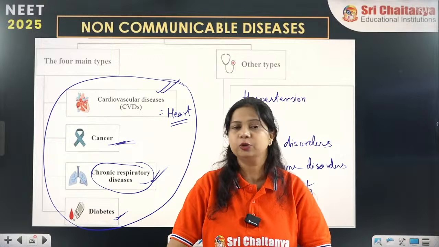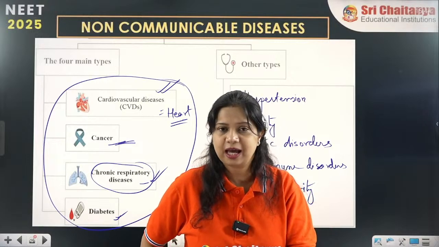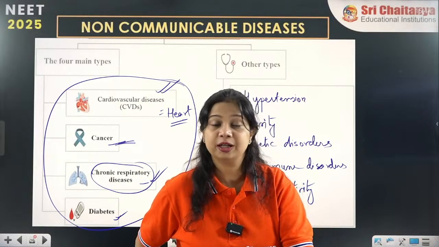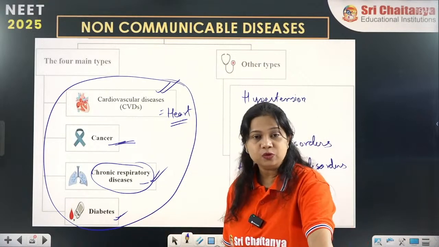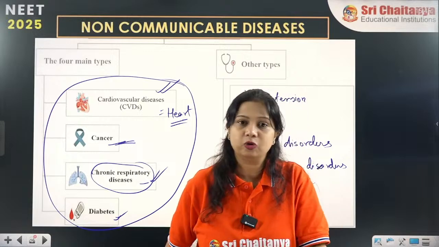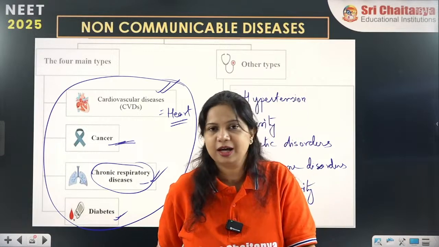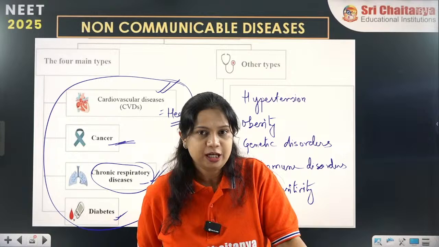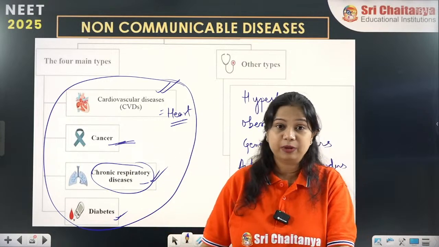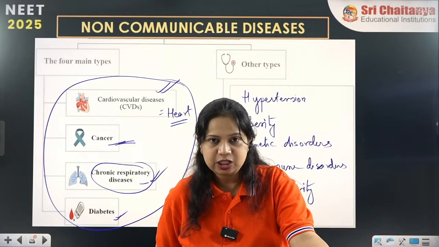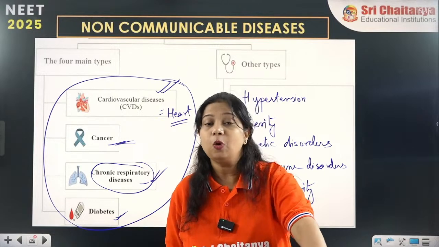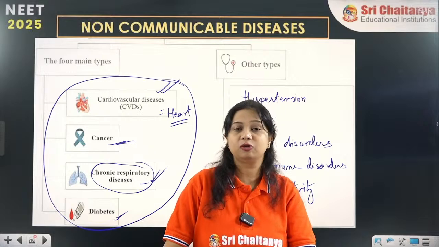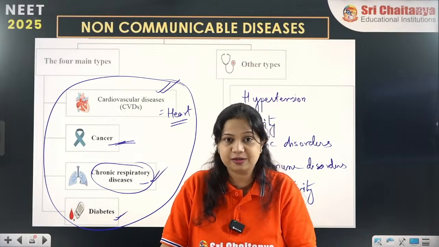So that can be due to pollution, due to the living habits, or due to some kind of genetic disposition. Those are the conditions. As well as diabetes, which is imbalance of the hormone. Which hormone is responsible? Yes, it is insulin hormone. Insulin hormone deficiency can be due to genetic conditions at an early age, or maybe due to old age, the beta cells do not function properly and cause diabetes mellitus.